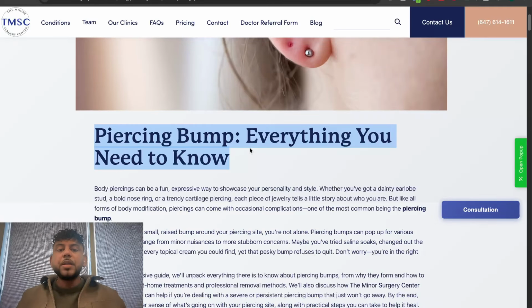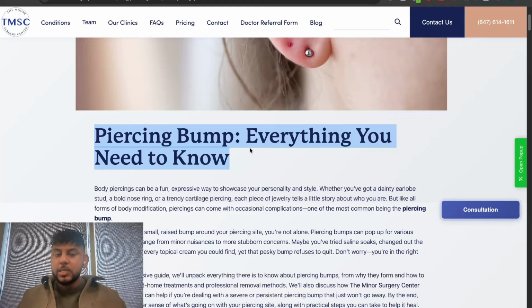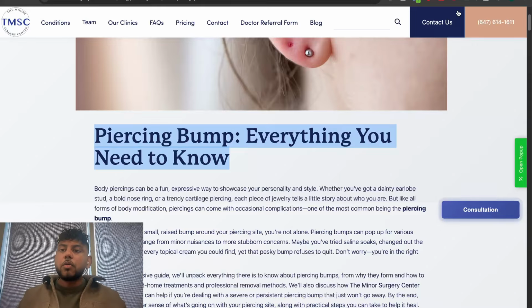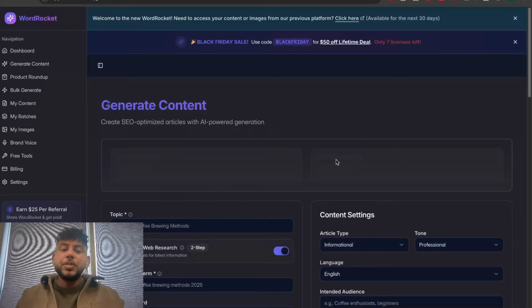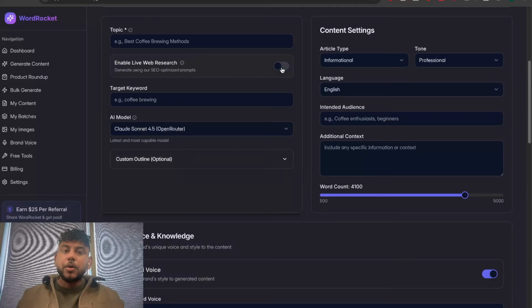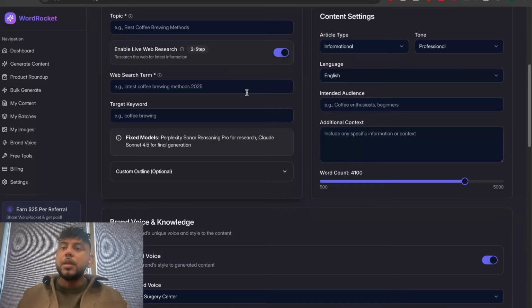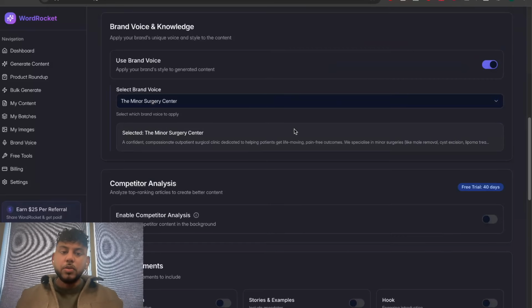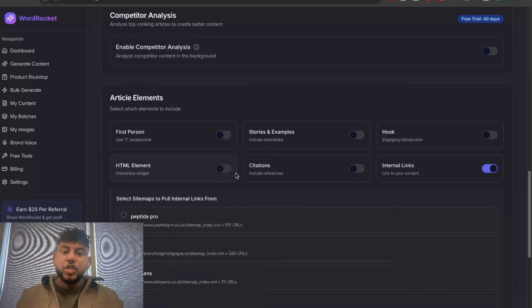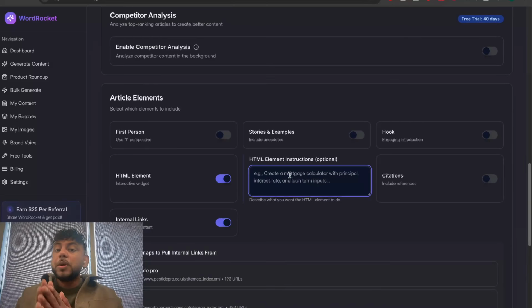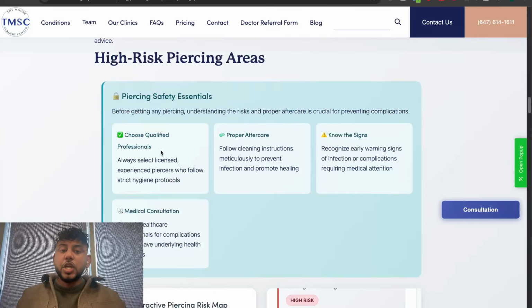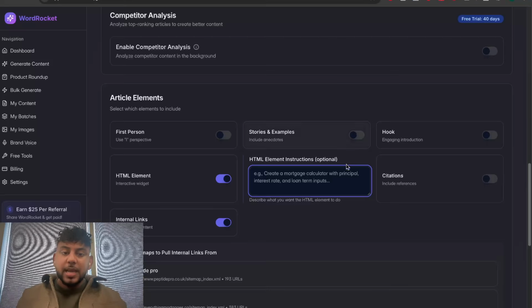The way that we're able to automate creating content that's really high quality, SEO optimized, engaging, different, and research backed, without spending hours on a single article, is by using WordRocket. When generating content using WordRocket, you can toggle live web research on or off. If you toggle it on, it will have live resources that we search and cite within the articles. You also have the ability to enter an HTML element or widget, and you can describe which widget you want to include within your article. That would be the example of this HTML widget that we inserted. So you can automatically generate these HTML widgets in all of your articles.